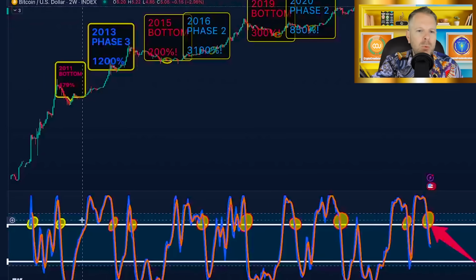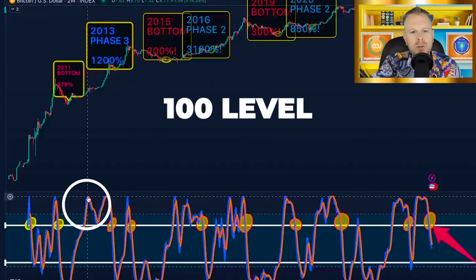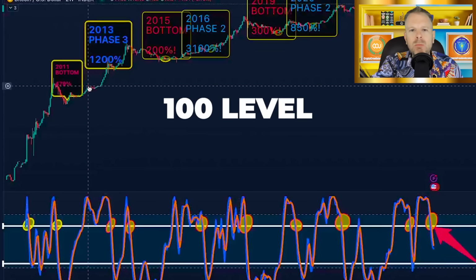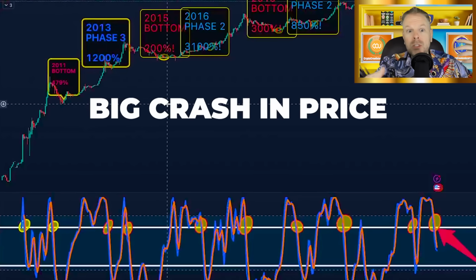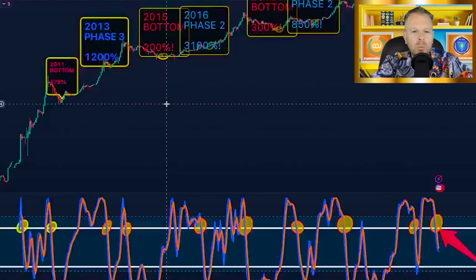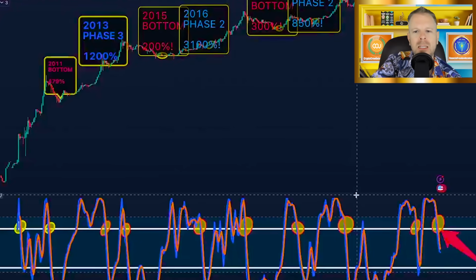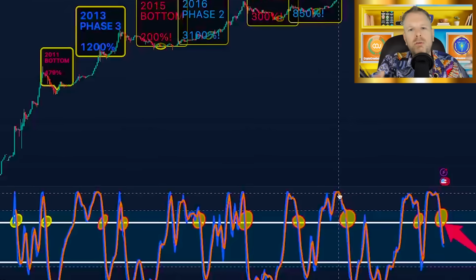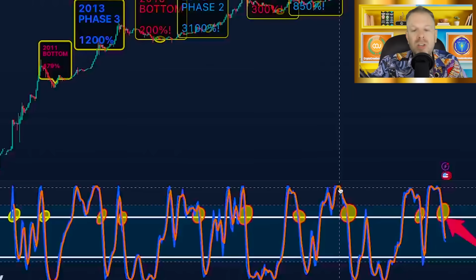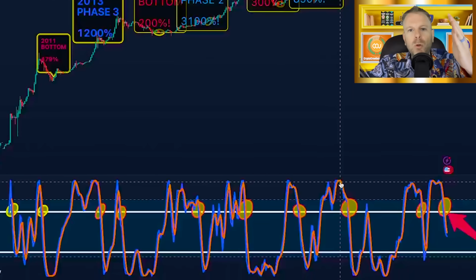You'll notice that when we get near this 100 level, we don't have any momentum, and there's generally a big crash in price to regain our momentum. What you'll see happening time and time again is we cannot spend too long at the 100 level of our momentum. It's just not possible for price to keep going up.